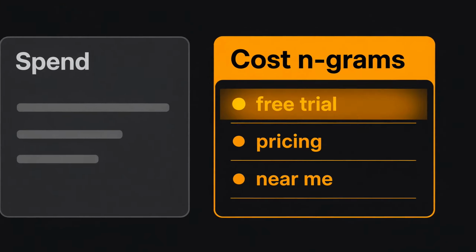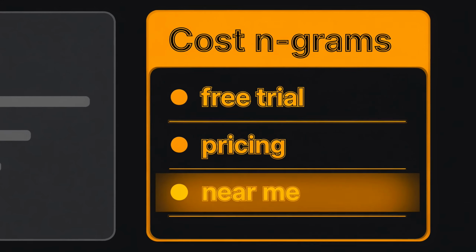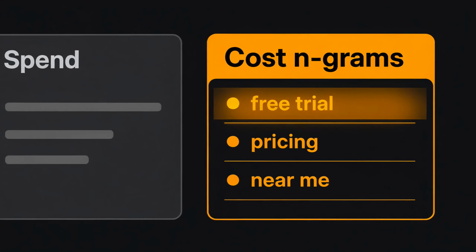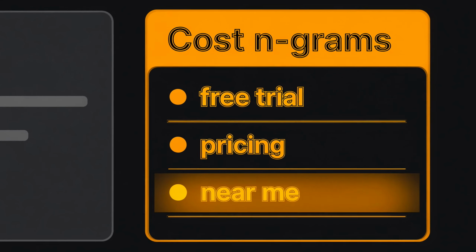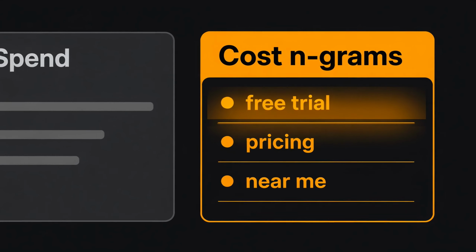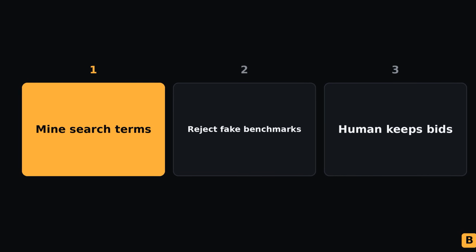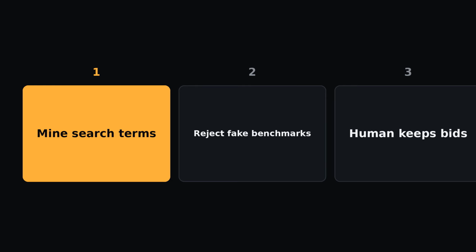Most teams open ChatGPT and ask for fresher headlines. That is vibe copy. What actually moves RSA performance is cost-weighted n-grams pulled from the terms that already spent money. You rank phrases by dollars, not by how clever they sound. The model then rewrites only from that ranked list. Cost first, tone second. Order matters because each step feeds the next with real account data.